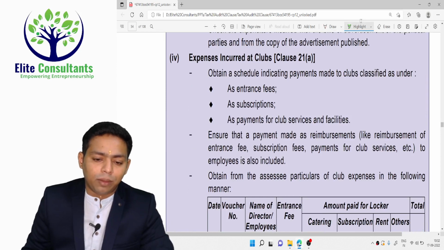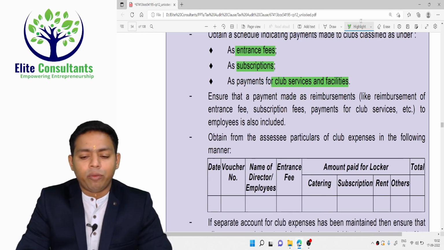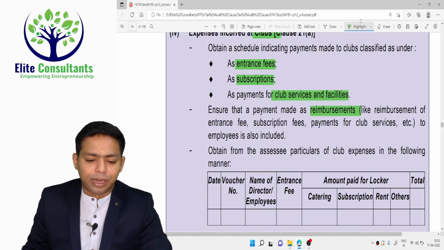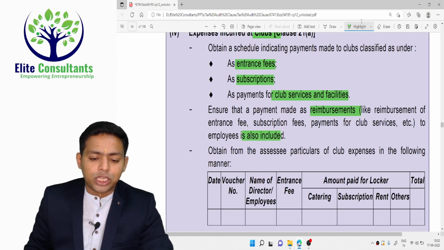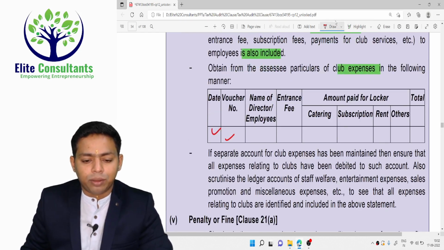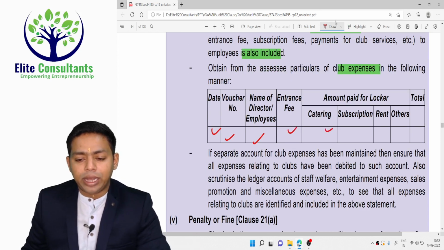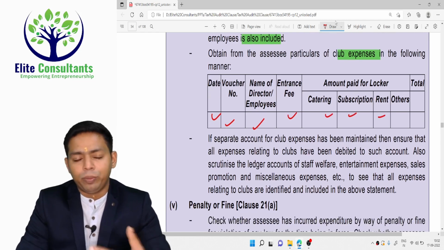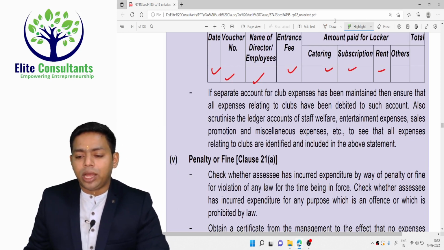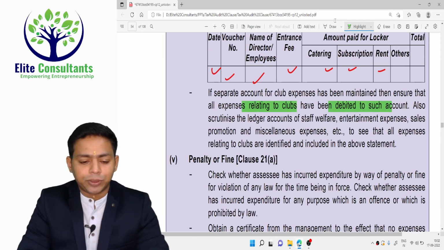Expenses incurred at a club. So as I told you, entrance fee, subscription fee and any other facilities that you have enjoyed in the club, you have to record it here. Ensure that payments made as reimbursements, like reimbursement of entrance fee and all to the employee, are also included. Obtain from the assessee particulars of the club expenditure in the following manner: date, voucher number, name of the director or employee who goes to the club, entrance fee, amount for catering, subscription, rent and other. You may have paid rent, you may pay for conducting some seminars. If a separate account for club expenses has been maintained, ensure that all expenses relating to the club have been debited to such account only and not to other expenses.